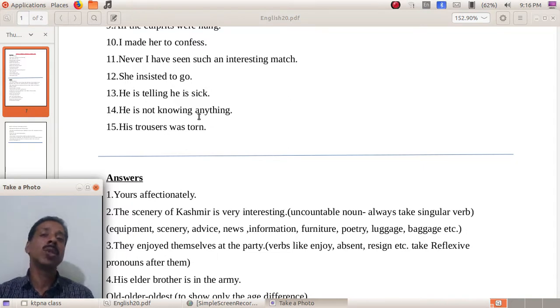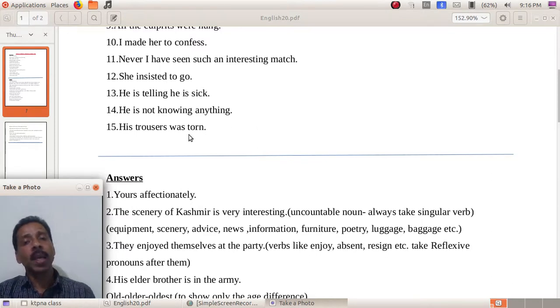So likewise, know something. Know is continuous in itself. There is no need of knowing. So he doesn't know anything. Then the 15th one, his trousers was torn. What is wrong with it? Was. It should be were.